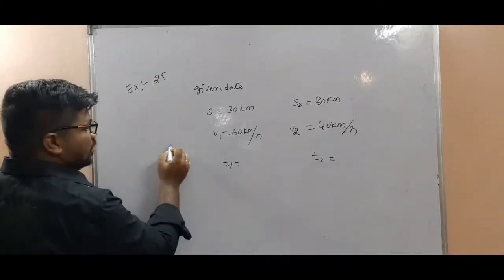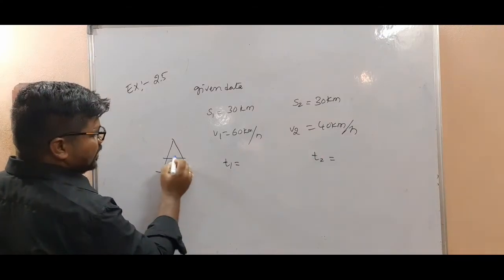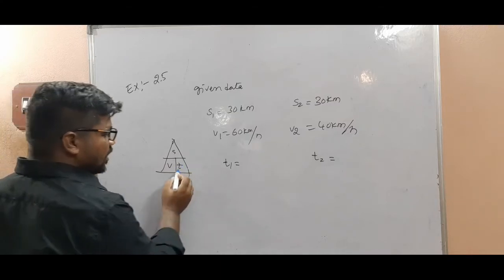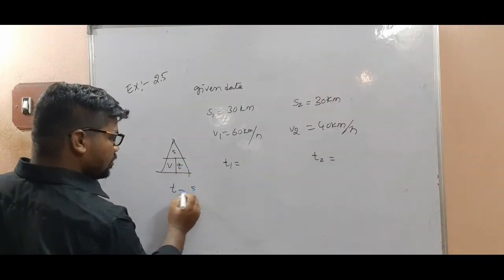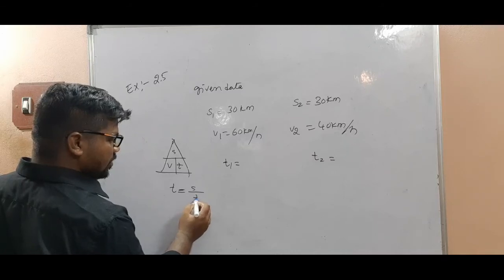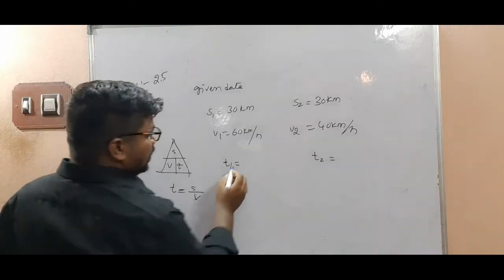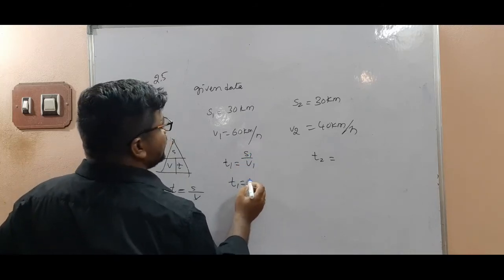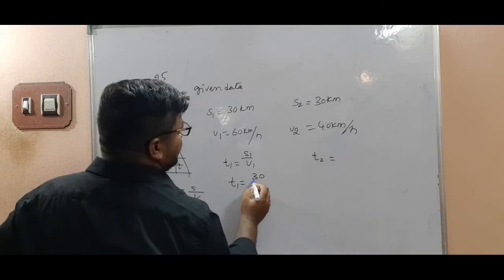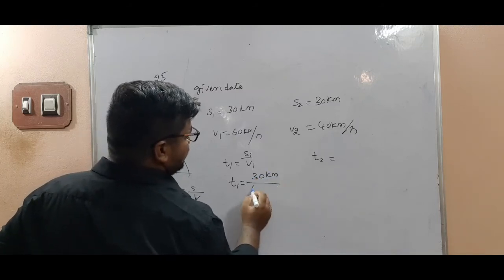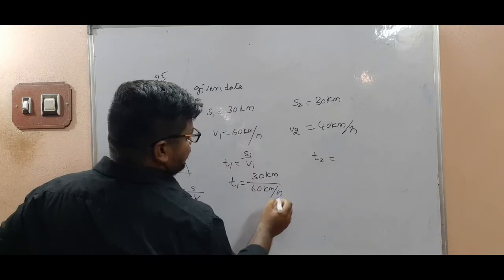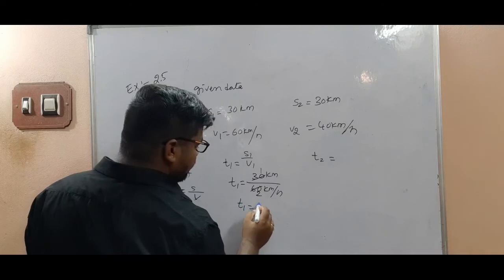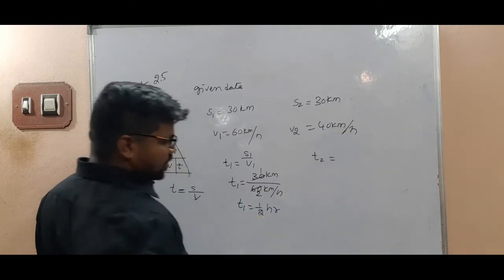From the distance triangle, distance is equal to speed into time, so time is equal to distance by speed. T1 is equal to S1 by V1, which is 30 kilometer by 60 kilometer per hour, so T1 is half an hour, 30 minutes.